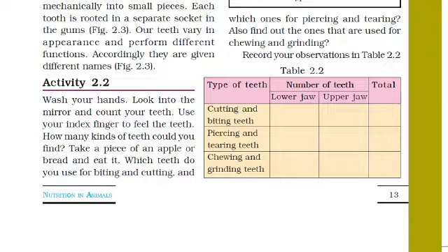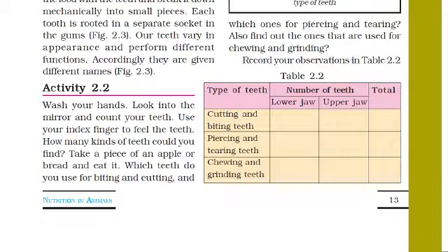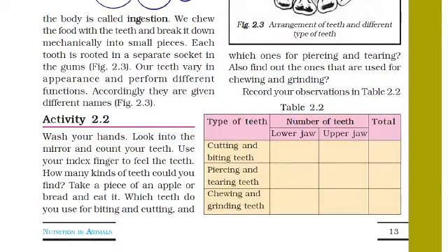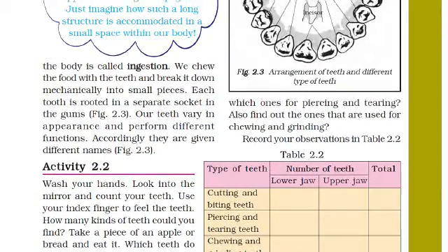Cutting and piercing and tearing teeth, and chewing and grinding teeth. Chewing and grinding teeth are molars and premolars. Piercing and tearing teeth are said to be canines. And cutting and biting teeth are said to be incisors.